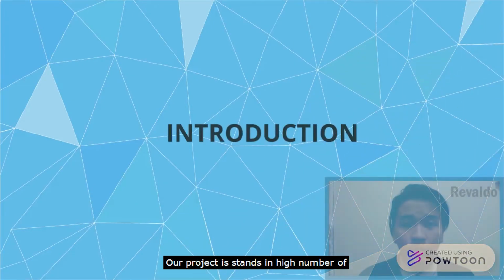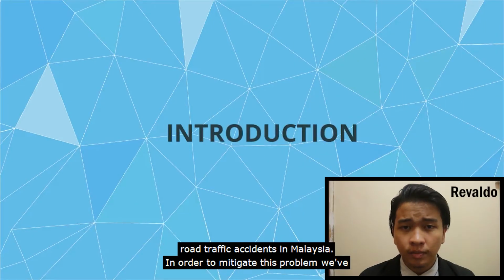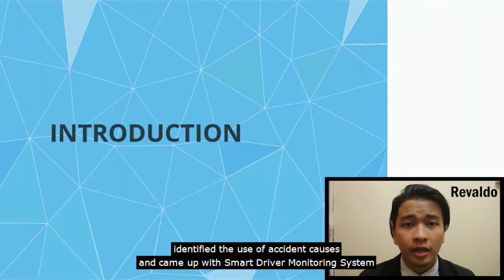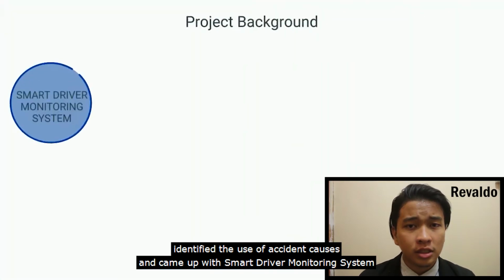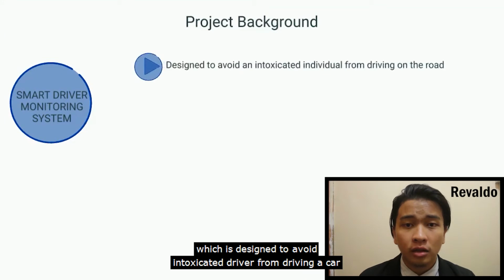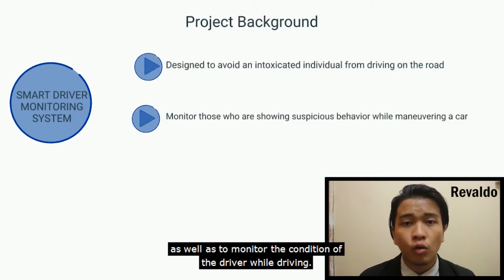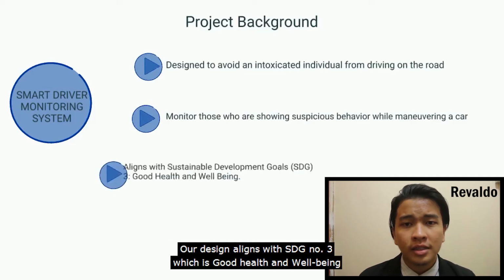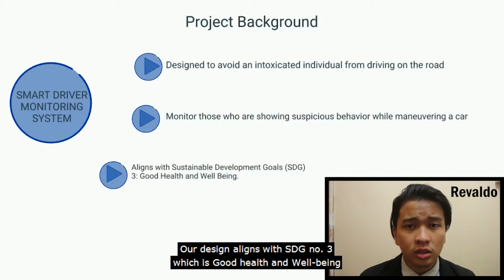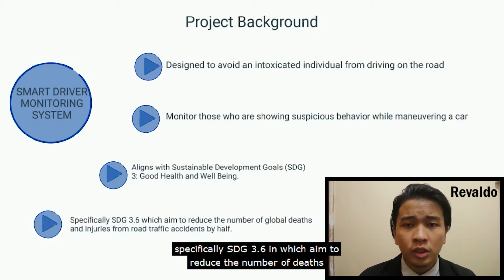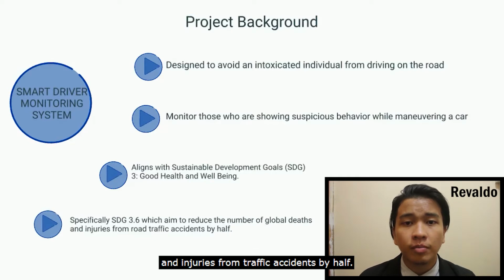Our project starts with the high number of road traffic accidents in Malaysia. In order to mitigate this problem, we have identified the list of accident causes and came up with the Smart Driver Monitoring System, which is designed to prevent an intoxicated driver from driving a car, as well as to monitor the condition of the driver whilst driving. Our design aligns with SDG number 3, which is good health and well-being, specifically SDG 3.6, in which we aim to reduce the number of deaths and injuries from traffic accidents by half.